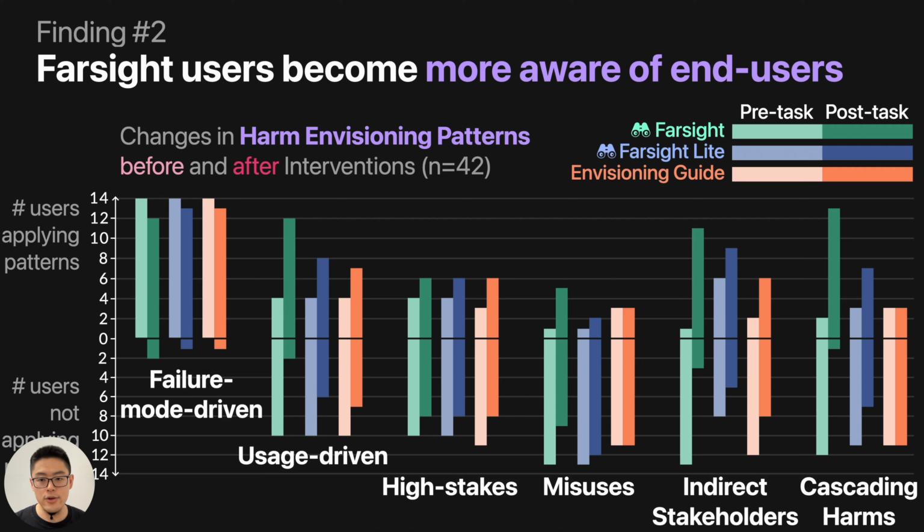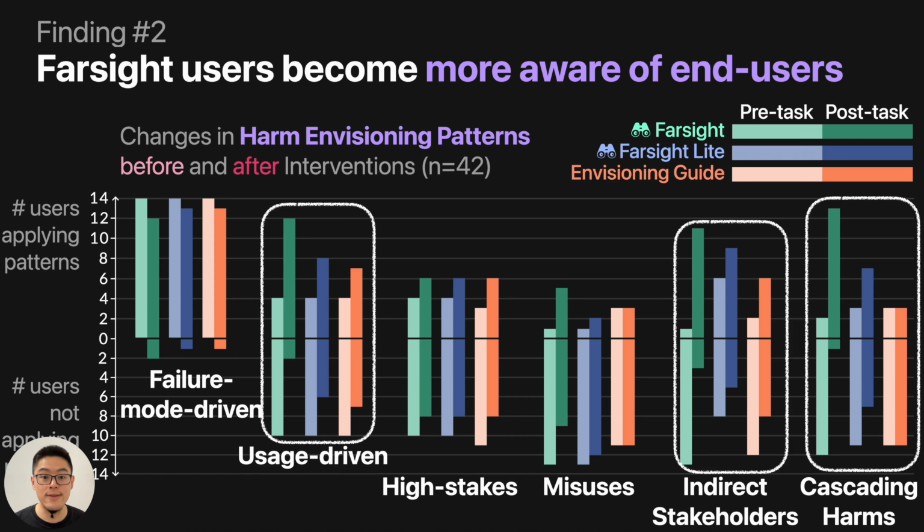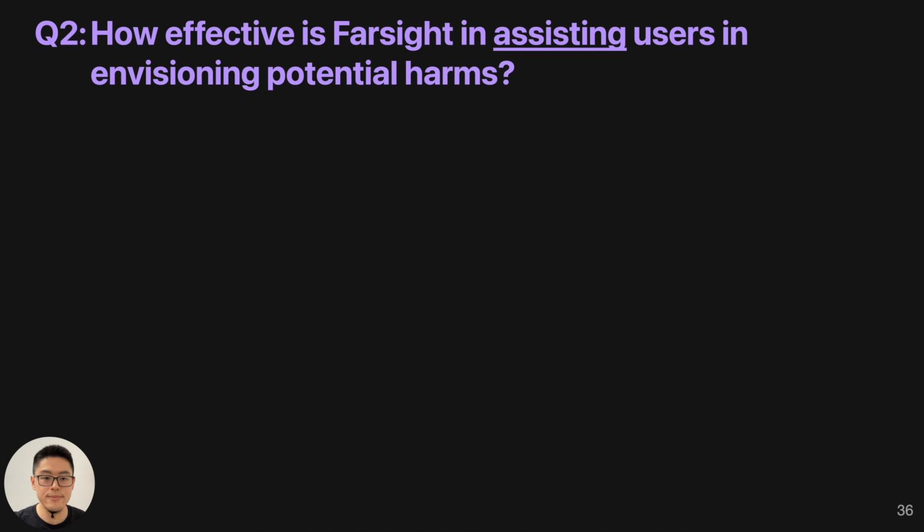On the chart, the top is the number of users applying those patterns, and the bottom is the number of users not applying those patterns. We see some significant changes with Farsight, especially the full version. Users become more aware of the user-driven approach, thinking more about indirect stakeholders, and thinking more about cascading harm when they're generating harms independently after using Farsight.